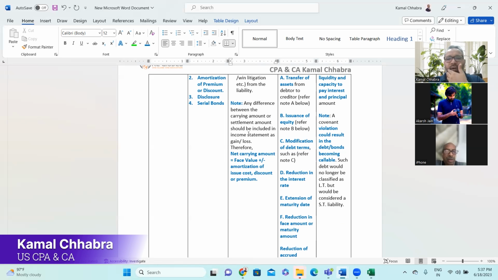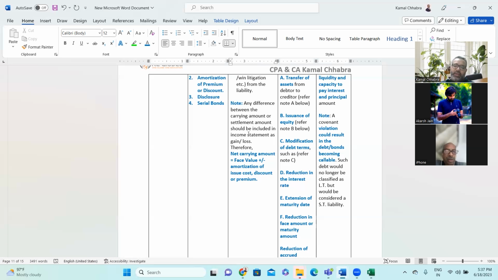So you need to record the difference between the carrying amount and the settlement amount in the income statement. Net carrying amount is equal to face value plus or minus the amortization of issue cost, discount or premium. That is considered the carrying amount, minus the collection or settlement. Whatever is the difference is considered as income or loss, right? Very simple.